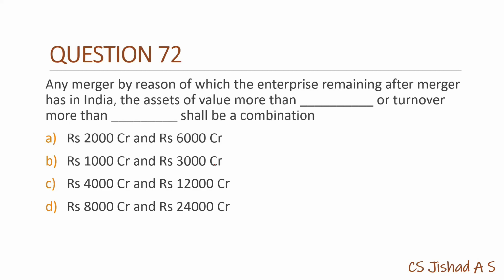So 72, which is related to combination. Any merger by reason of which the enterprise remaining after merger has in India assets or turnover. So for combination, if the enterprise after merger is in India, the threshold will be more than 2000 CR as assets and more than 6000 CR as turnover. So our answer will be option A.